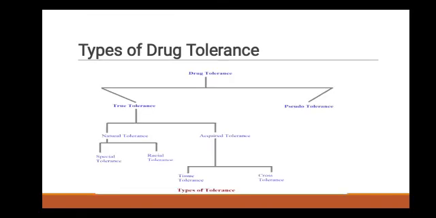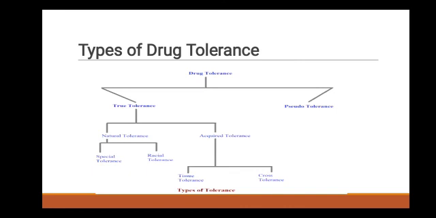Next point is the types of drug tolerance. Drug tolerance is divided into two types. First is true tolerance. True tolerance is observed with both oral and parenteral administration of a drug, and it is further divided into two types, natural tolerance and acquired tolerance. Natural tolerance exists from birth and results in differences between species and races, and it is divided into two types, species tolerance and racial tolerance.